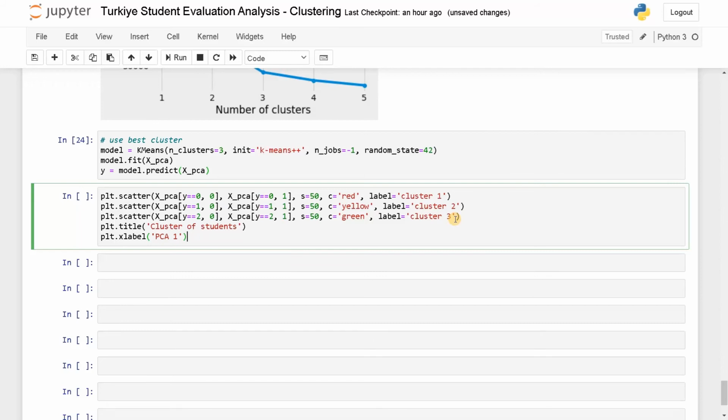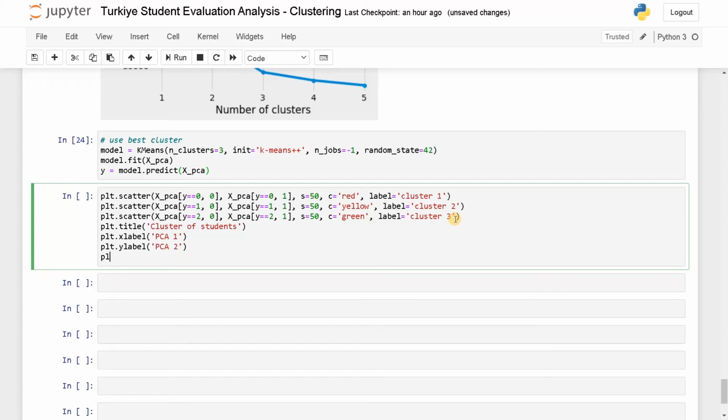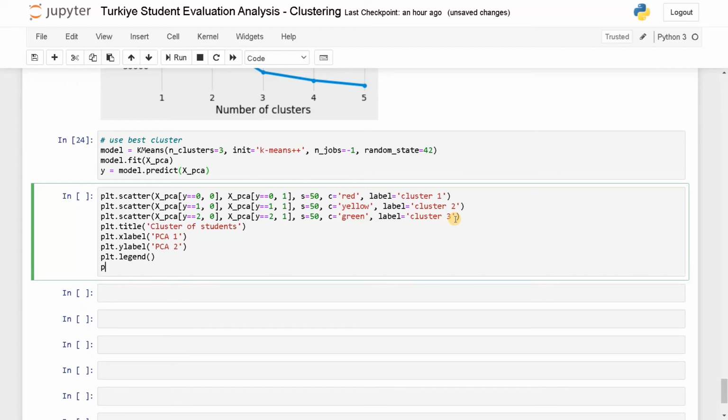So we have only 2 columns. So plot.ylabel, now again PCA2, plot.legend to display the color for that particular cluster, and plot.show.